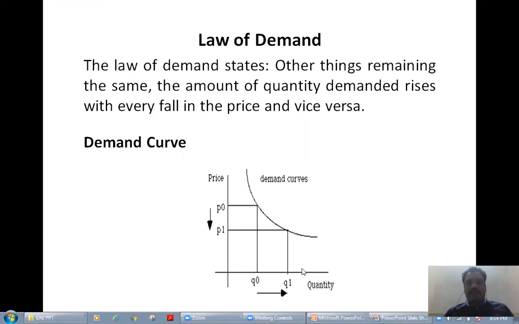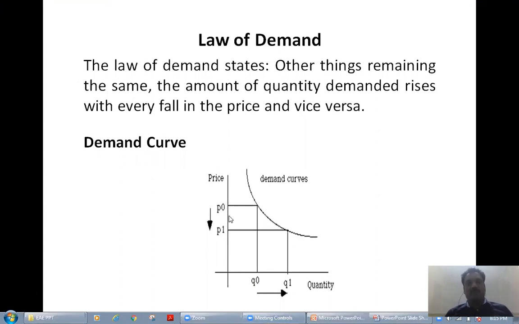See, on x-axis I've taken quantity and y-axis price, quantity demanded and the price of the commodity. If the price of a commodity is P naught, the quantity demanded for the product is Q naught. Suppose if I reduce the price of a commodity from P naught to P1, this much I am reducing the price.